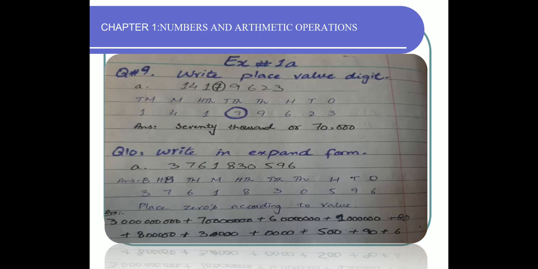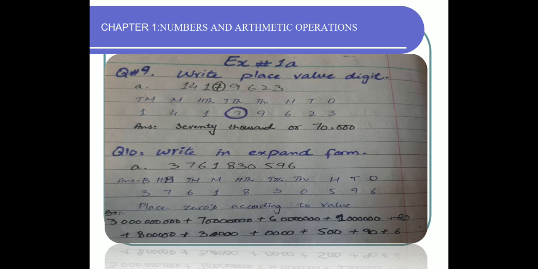Question number 9, write the place value of the digit. What you have to do is find the values of the digits that are circled. Simply make a place value chart, write the values and you will come to know the answer. I have done the first part for your understanding. 7 is circled. After placing it in the correct column, I know that the value of 7 is 70,000. You can write this in words or in numbers, it's up to you.